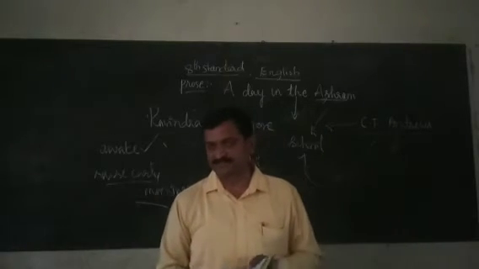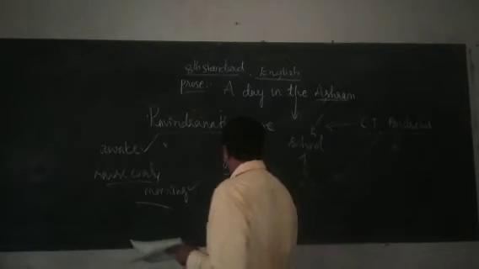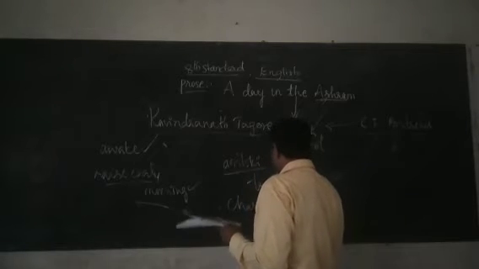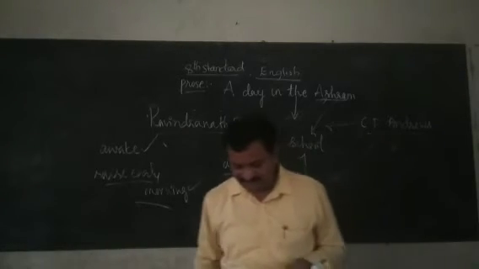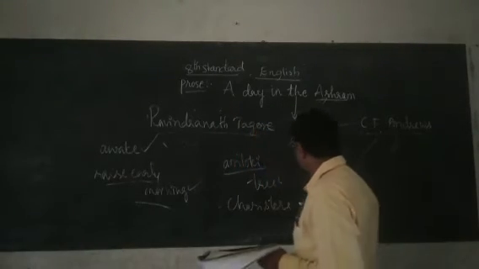The word choristers, look at this word, choristers. Choristers means the members who sing a song together.